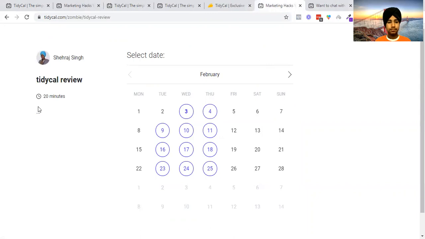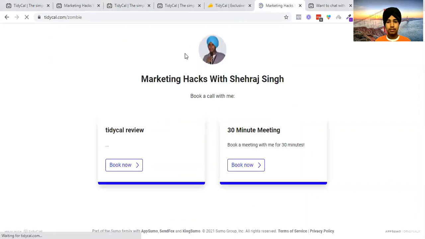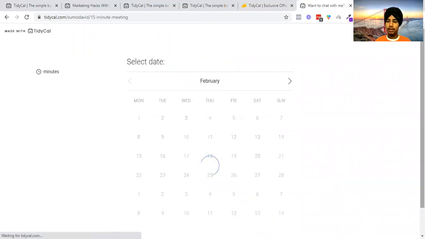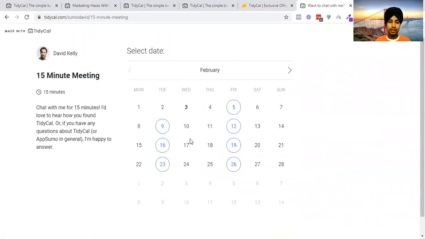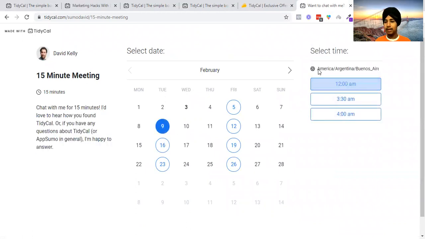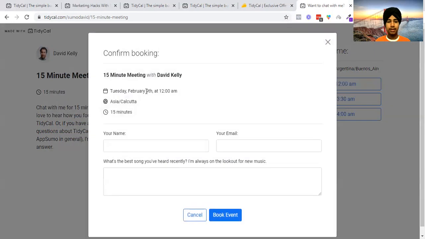Then let me go back. Yeah. So I can add this exact same thing, and in book now, you can directly go in and book a meeting with them. So you can add a little description. Let's click on it. One thing that I see in here is you need to select your time. They do not have an auto time zone feature yet, but when you click on it, it will automatically detect your time.